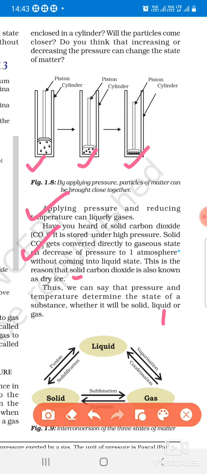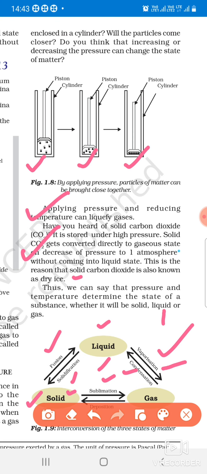Here is one more thing, which is very important: the interconversion of the 3 states of matter. How can we convert the 3 states of matter into each other? Just look here. Solid getting converted into liquid is called fusion, and liquid getting converted into solid is called freezing or solidification. Similarly, liquid getting converted into gas is called vaporization, and gas converted into liquid is called condensation. Conversion of solid directly into gas is called sublimation, and gas directly into solid is called deposition, which is also one type of sublimation.